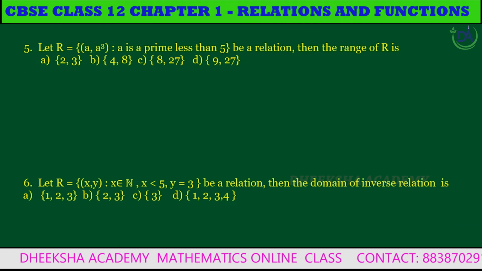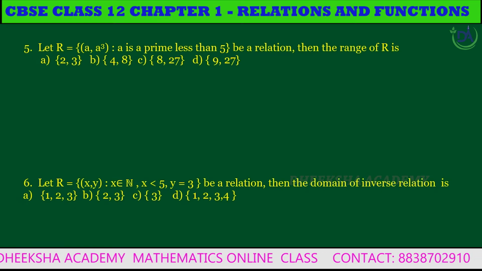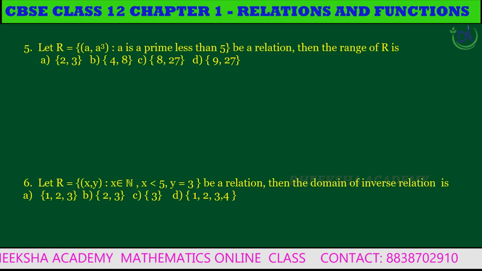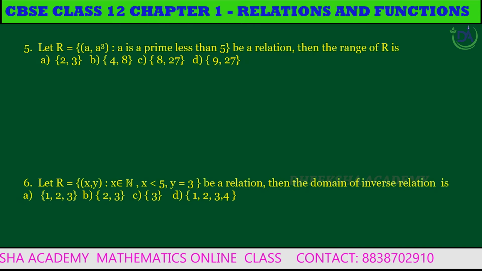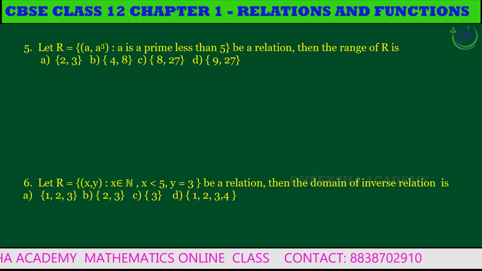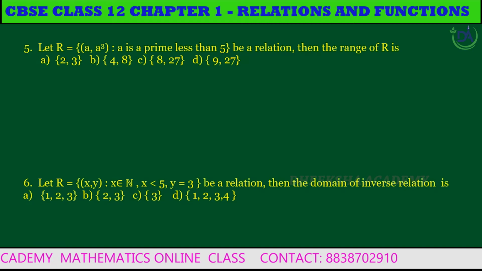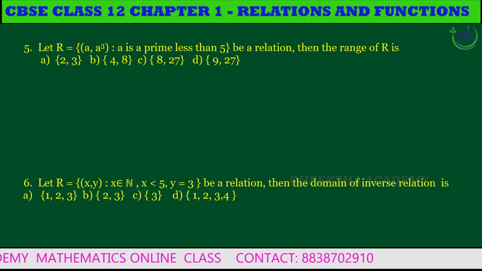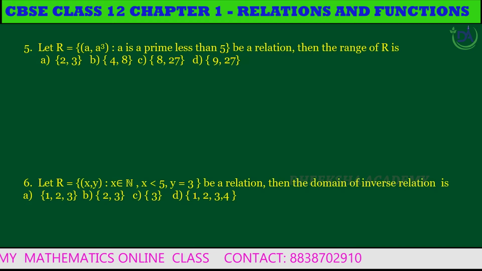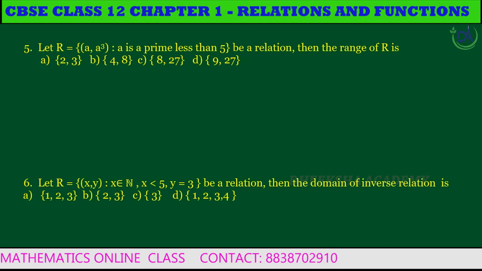Fifth question. Let the relation R be equal to the set of all (A, A cube) such that A is a prime less than 5. Then the range of R is: option A, set 2, 3; option B, set 4, 8; option C, set 8, 27; option D, set 9, 27.